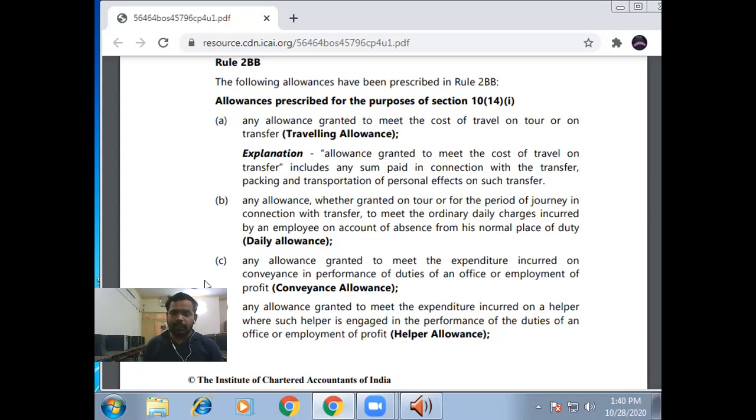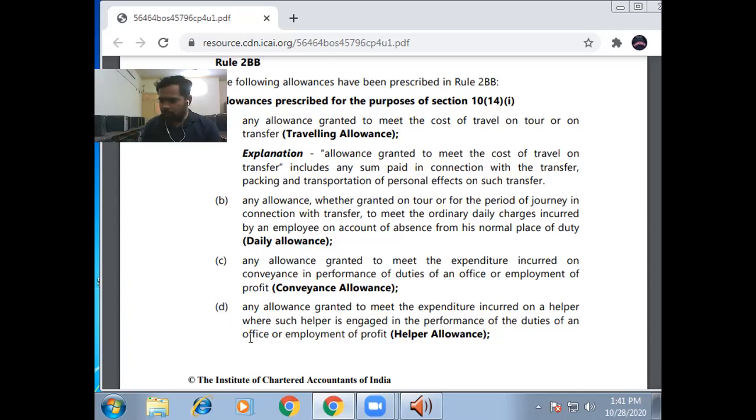And third is any allowance granted to meet the expenditure incurred on conveyance in performance of the duty of office or employment. Conveyance allowance is exempt from income tax if it is allowed. The next allowance is helper allowance. Suppose you are on a senior post and you have lots of things to do, then you need an assistant or a helper to assist you to prepare your daily schedule, to prepare your data like your Excel sheet, your Word.